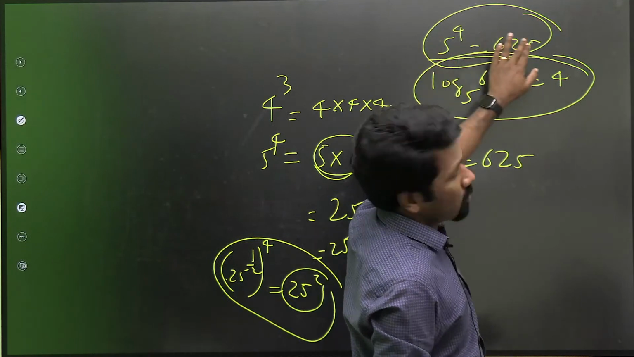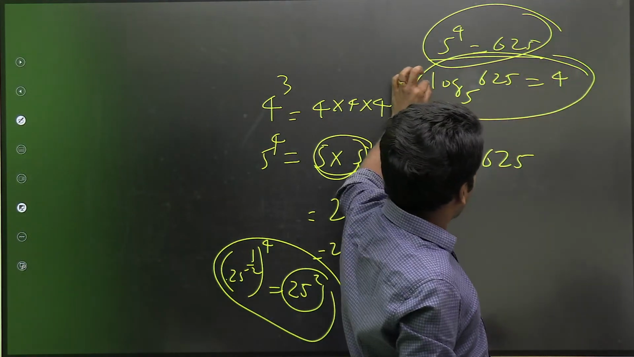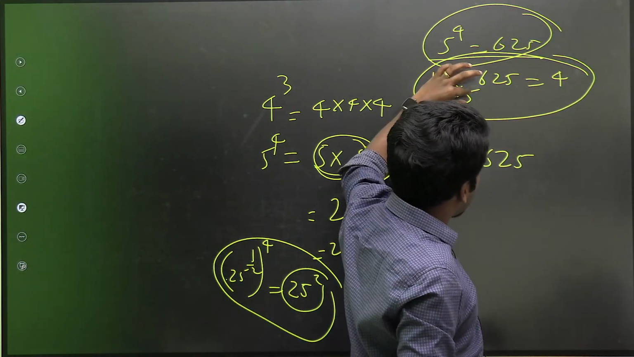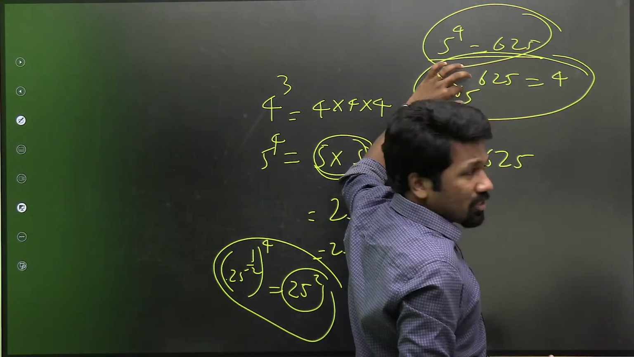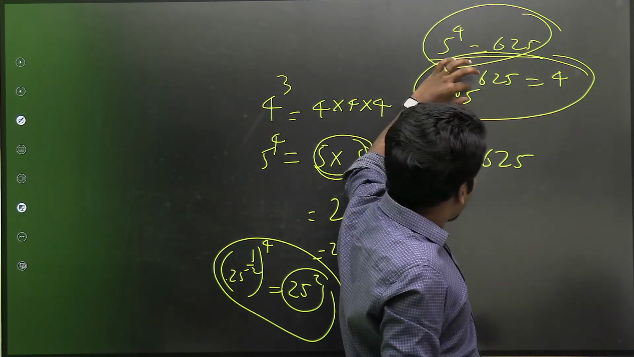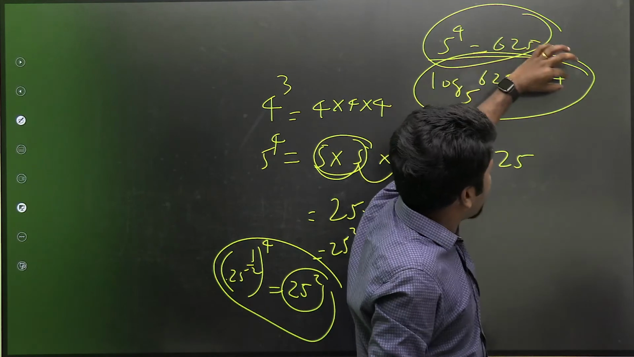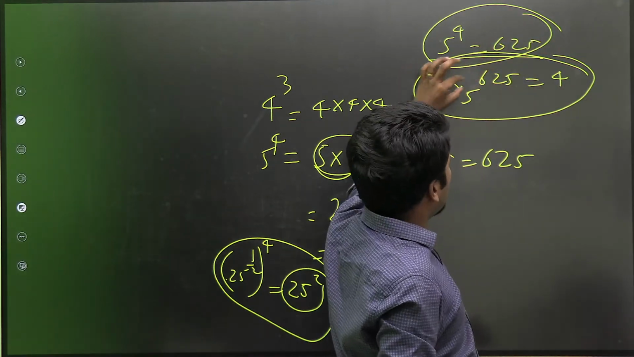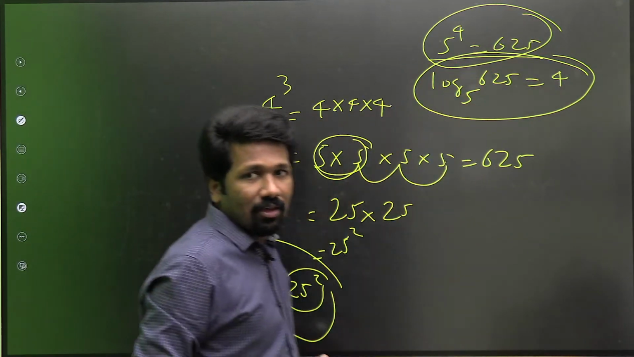You know the meaning of 5 raised to 4 is 625. So log 625 to the base 5 means this 5 is the base. Which power of the base is 625? That is the meaning of log 625 to the base 5.